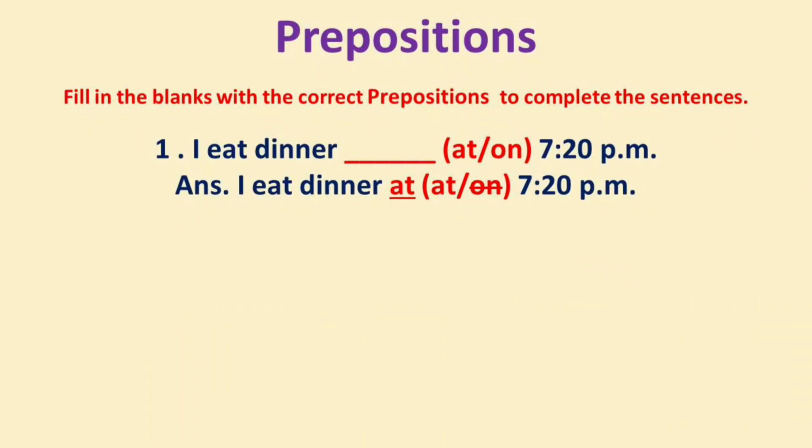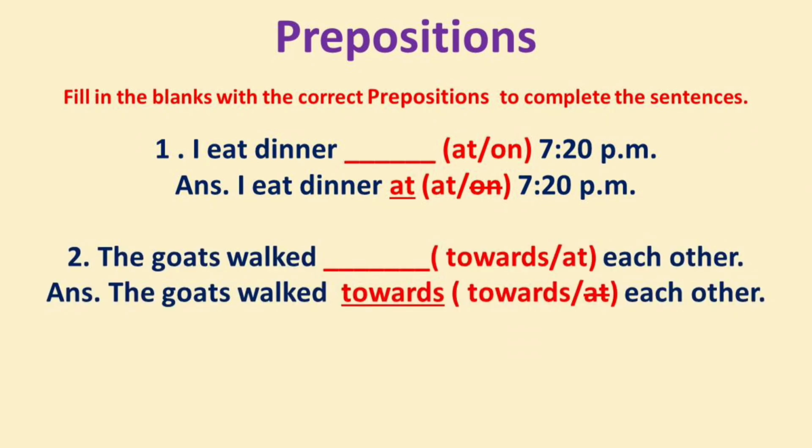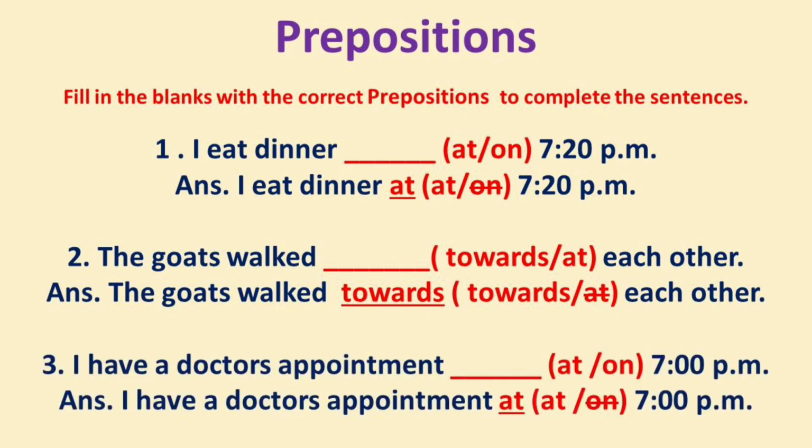Fill in the blanks with the correct prepositions to complete the sentences. 1. I eat dinner dash at or on 7:20 pm. The answer is, I eat dinner at 7:20 pm. 2. The goats walk dash towards or at each other. The answer is, the goats walk towards each other. 3. I have a doctor's appointment dash at or on 7 pm. The answer is, I have a doctor's appointment at 7 pm.